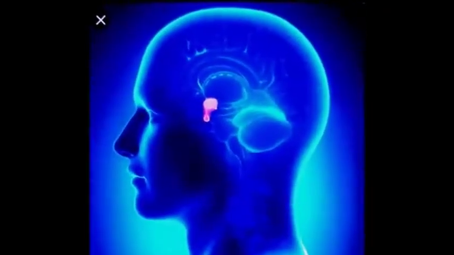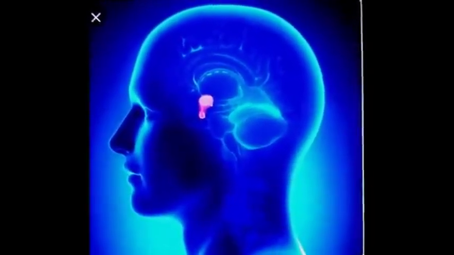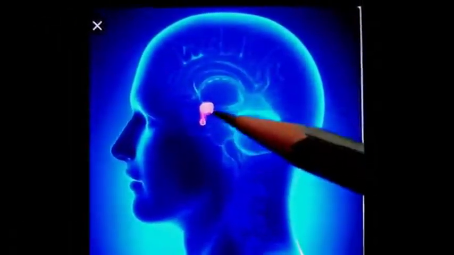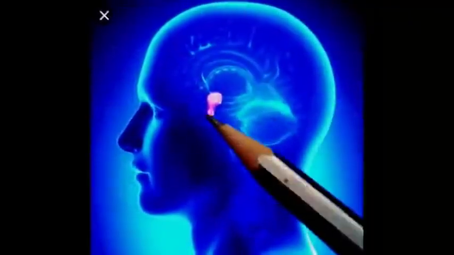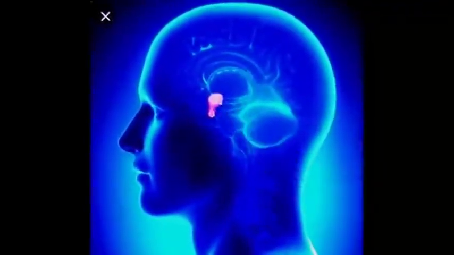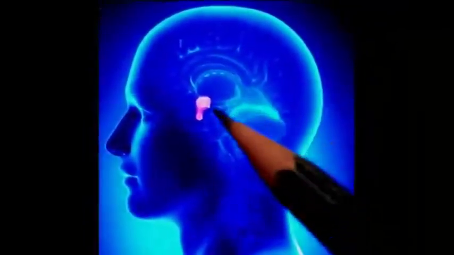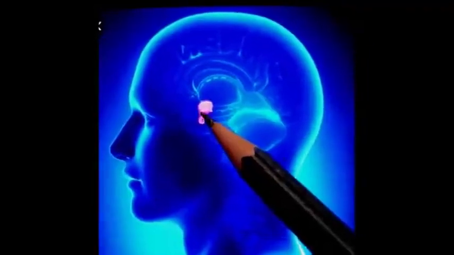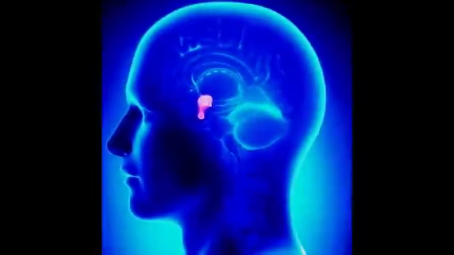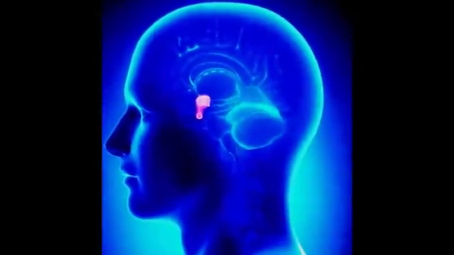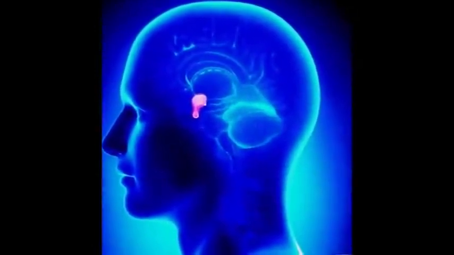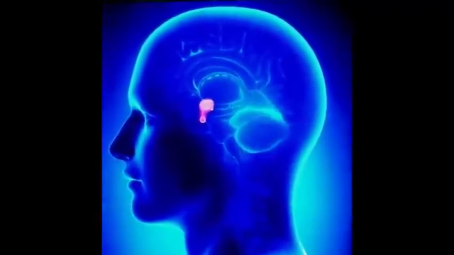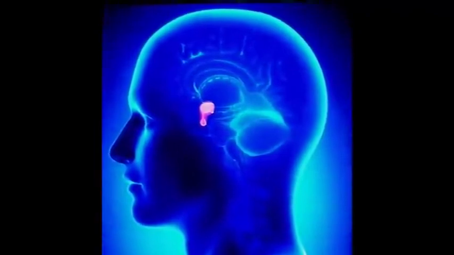Hypophysis cerebri, or the pituitary gland, is a small endocrine gland situated in relation to the base of the brain, and in the picture it is highlighted. So we can get the idea of the location of the pituitary gland in our brain with the help of this picture. It is also known as the master of the endocrine orchestra because it produces a number of hormones which control the secretion of many other endocrine glands of the body.